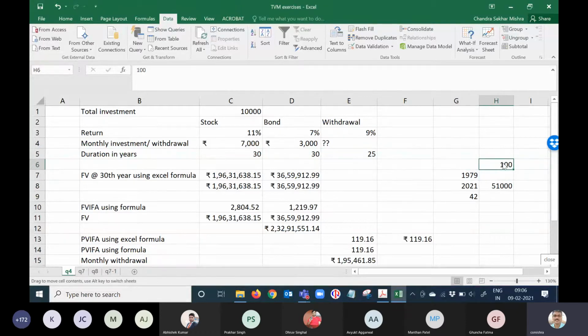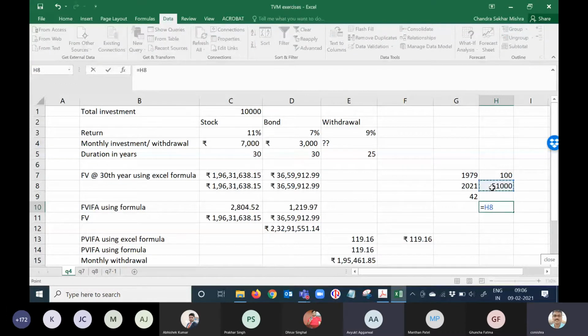Tell me the growth. 51,000 divided by 100, to the power 1 by 42, whole minus 1. Correct?